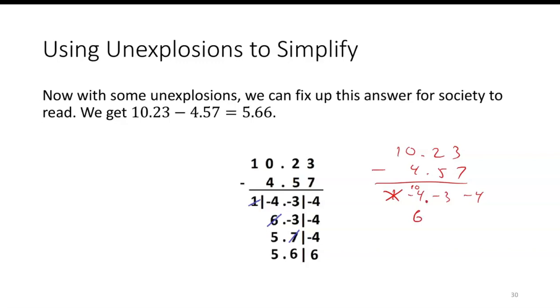And keep track of our decimal place. So it's now 6 and negative 3 tenths and negative 3 hundredths. I'm going to get rid of one of those ones and add 10 dots in the next place over. 10 minus 3 is 7. I'm going to get rid of one of those tenths and add 10 dots to the next place over. I end up with 5 and 66 hundredths.